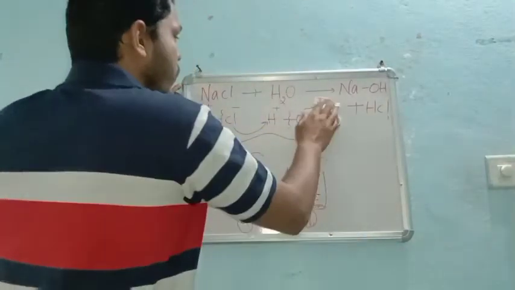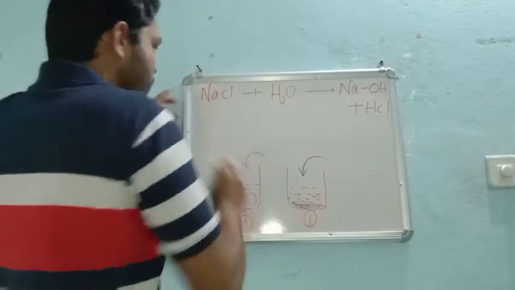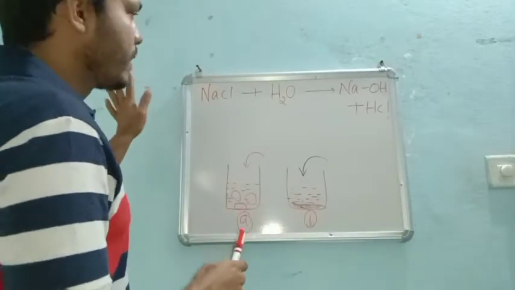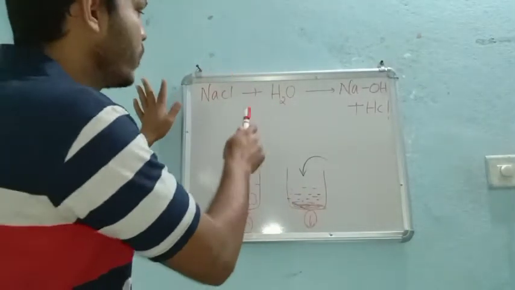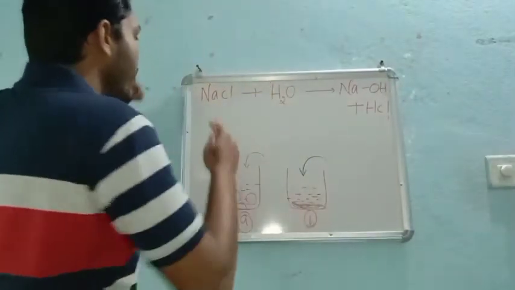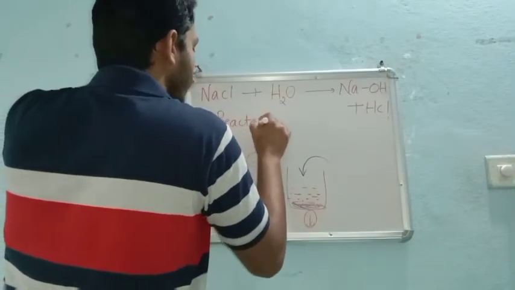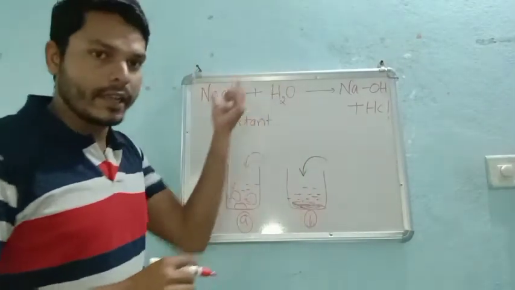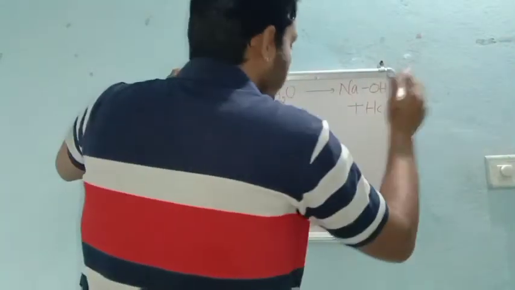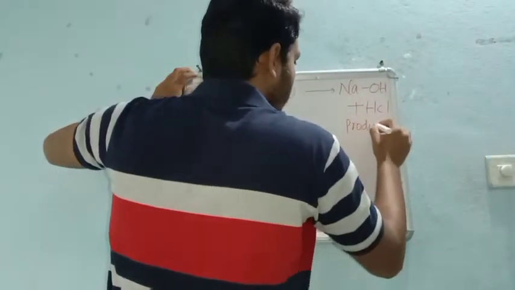In a reaction, one more thing we need to know: the left part from this view, the left part is this and the right part is this. The left part is always called the reactant part. Very important. These are the reactants, and the other part of the reaction is called the product.